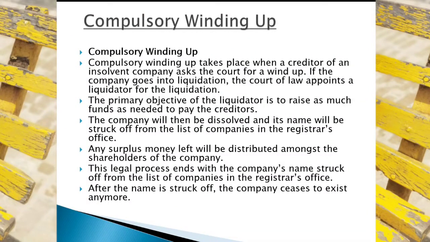This is the process. The primary objective of the liquidator, after the court gives the order to appoint the liquidator, and the primary and foremost duty of the liquidator, is to raise as much funds as possible and pay them out to the creditors. Calculating all the property the company has, it has to be paid out to the creditors.